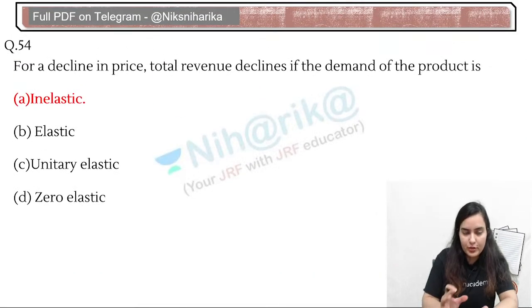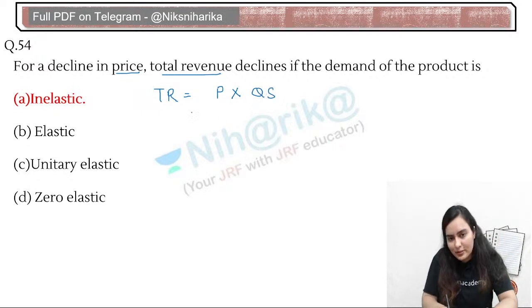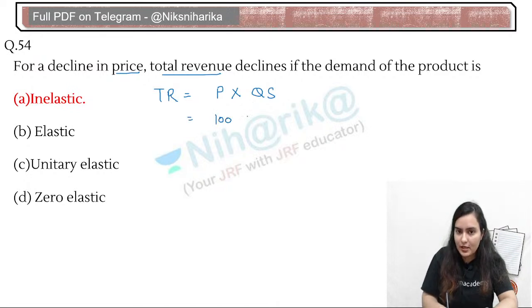Total revenue is a combination of price into quantity supply, and total expenditure is a combination of price into quantity demand. If we take price equal to 100 and quantity supply is 5, what is total revenue? 500, right?